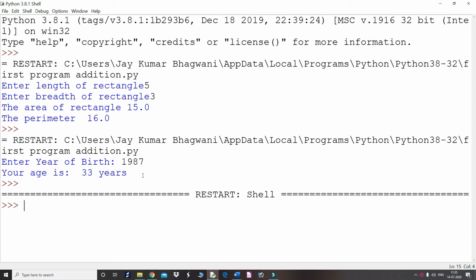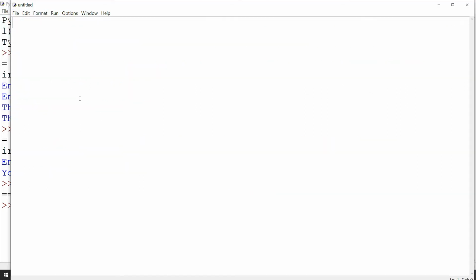Let us start understanding this by creating a new Python file. Just go to the file option, click on new file. Let us start. This is a comment. After hash, whatever you are writing is ignored by the Python interpreter. So I am explaining conditional statements, that is if. So let me take a program.